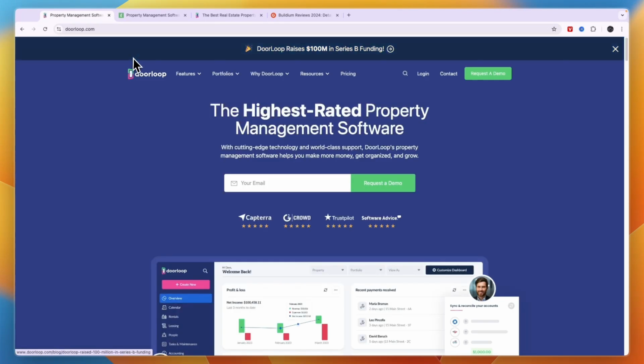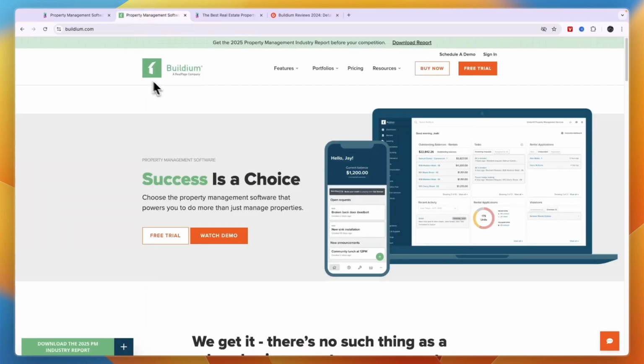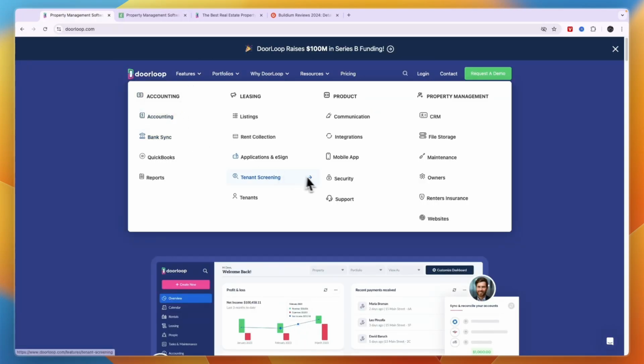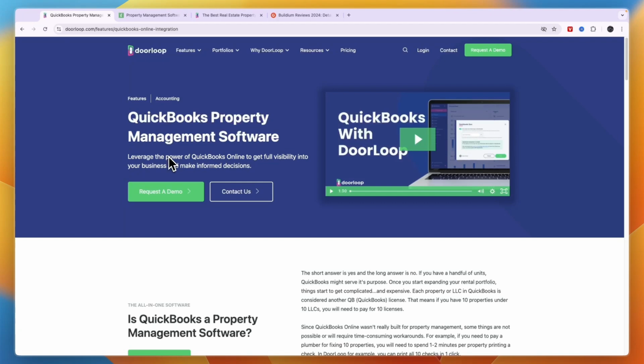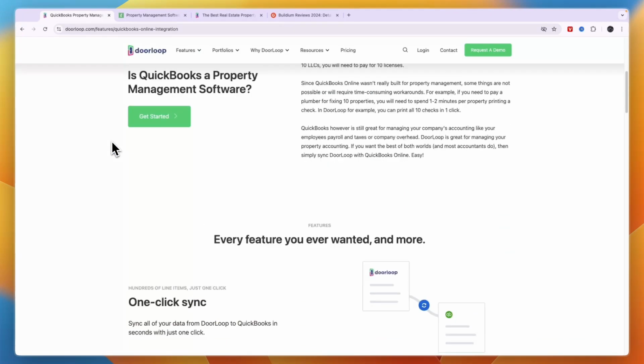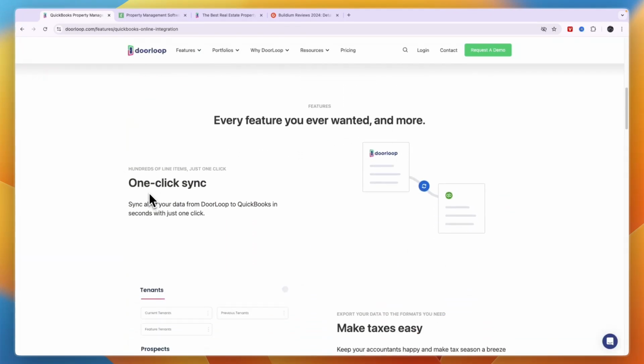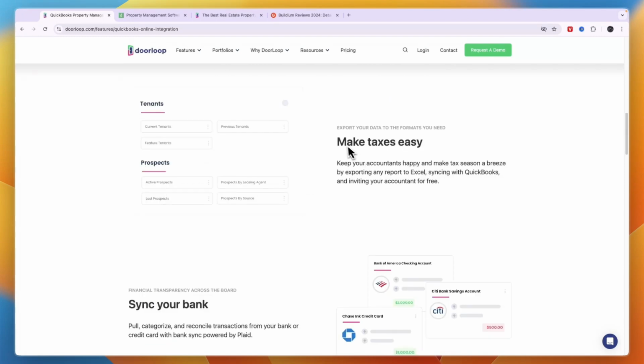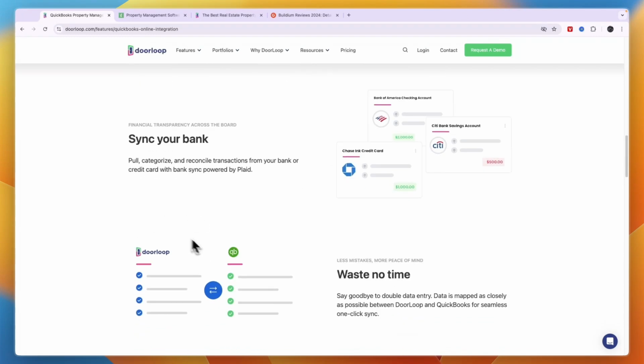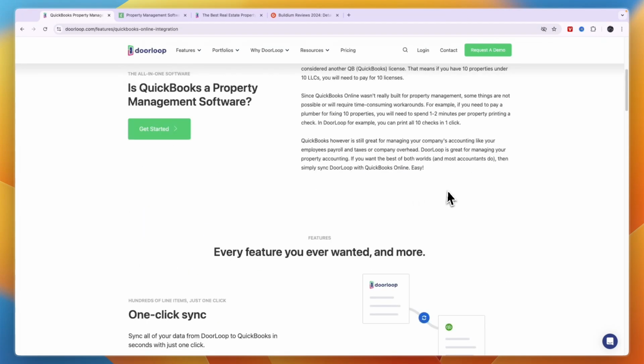So in terms of the amount of features and what exactly is offered, for me DoorLoop is definitely the winner, and that is mostly for me because of the CRM. But on top of that, they also have accounting, they have your bank sync so that you can really easily track who has paid and who hasn't, and you can even sync it with QuickBooks. So if you use QuickBooks as your accounting software, then this is a very easy one-click sync. That will help you make taxes easy, you can sync your bank, and basically it helps you save time.